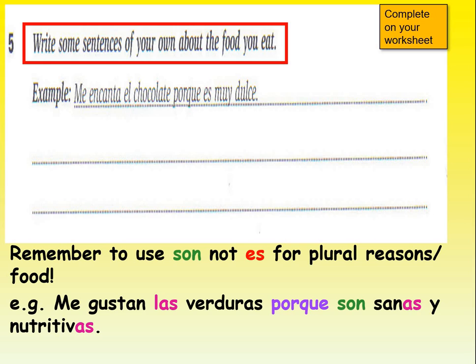Right, so what you're now going to do is write some sentences of your own about the food you eat. So there's an example sentence there. I like chocolate because it's sweet. Okay, and make sure if you're talking about a plural, like we've got here, I like vegetables because they are healthy and nutritious. So as you're writing, think about the adjective matching the noun. So if it's masculine, feminine, plural, how should that adjective, that describing word end? And maybe make some links and comparisons. So I like this, but I don't like that, or sometimes, or however, that we used last lesson. Okay, so pause and write down a few sentences about some food you like and don't like.